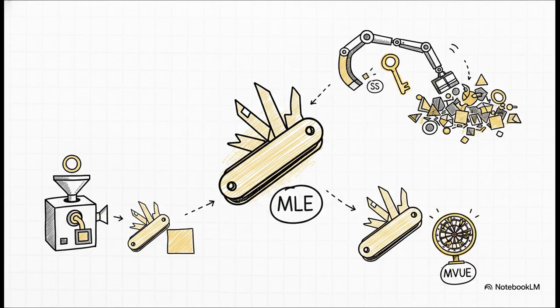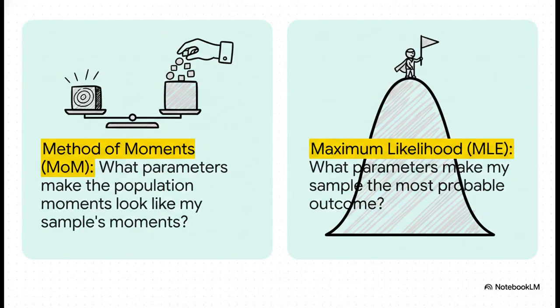This method is incredibly popular, and for some really good reasons. First off, it automatically uses our sufficient statistics, which is awesome. It also has this really flexible property called invariance. And here's the big one. If a maximum likelihood estimator is unbiased, there is a very, very good chance it's that holy grail we've been searching for, the MVUE.